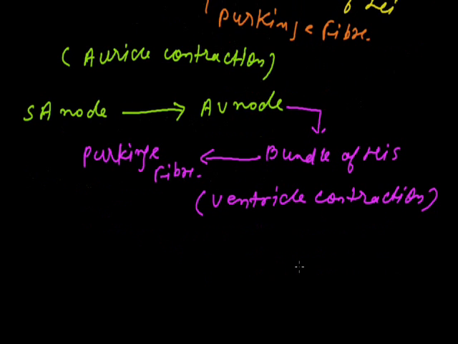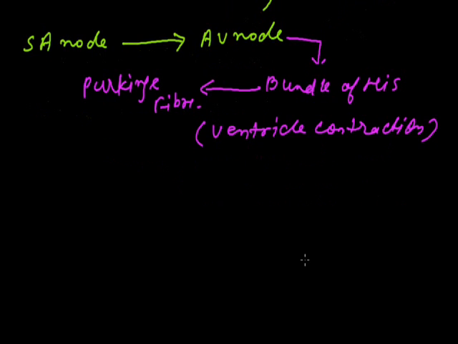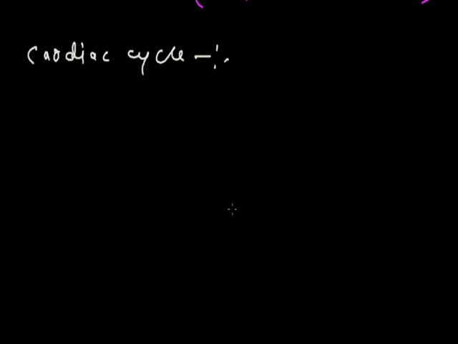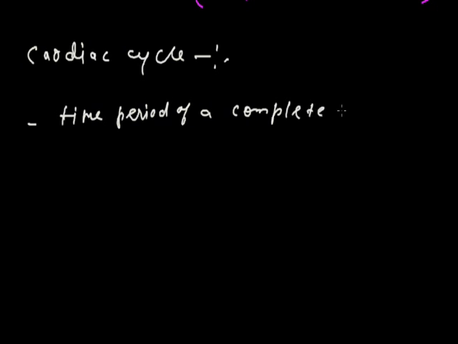Then the next one, that's very important: how the heart works, and basically we use the term cardiac cycle. This is a very important one, the cardiac cycle. This is the working of the entire heart. This is the time period of a complete working of the complete heart in a single time.